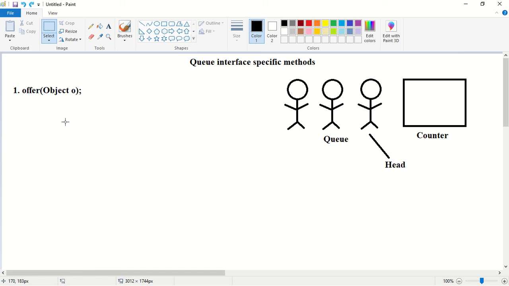Next my requirement is I want to remove an object from the queue. So I want to remove the head object from the queue. So what is the method name to remove an object? The method name is poll. Okay.